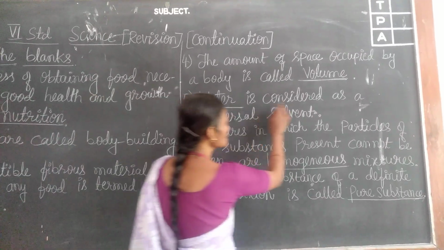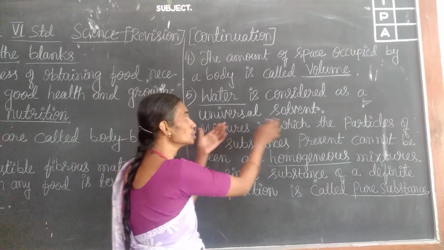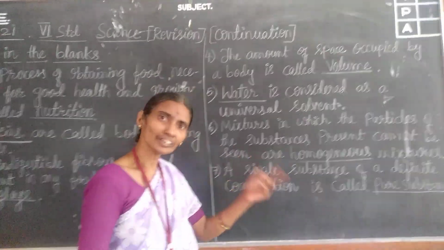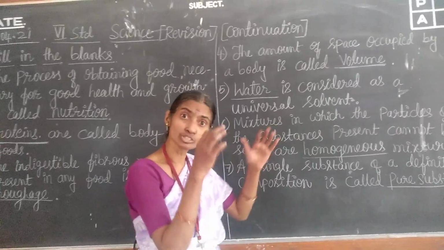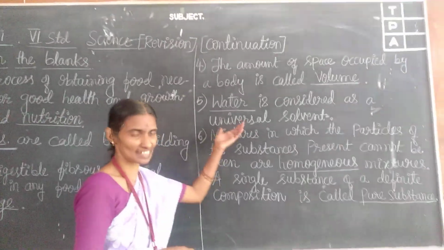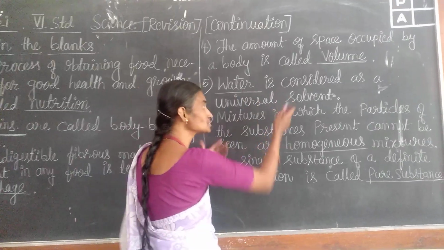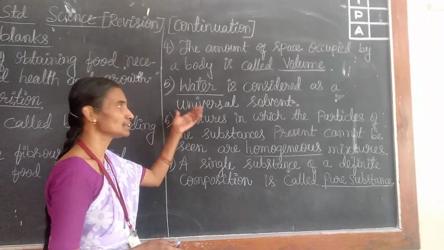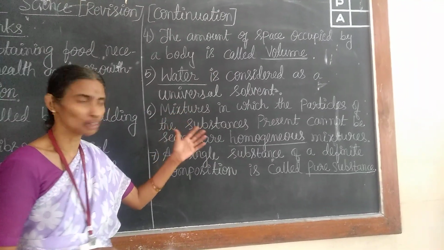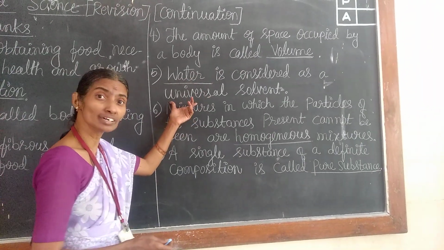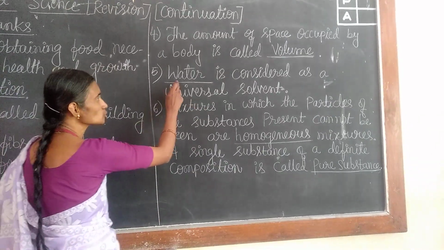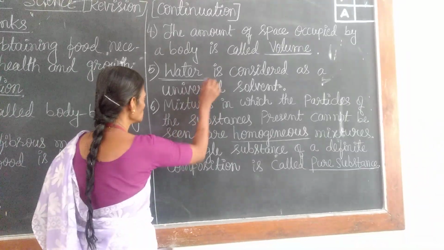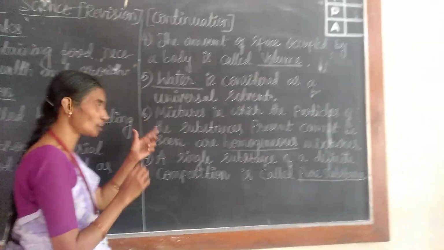Next, dash is considered as a universal solvent. You know solvent, the liquid or it may be solid, one which dissolves the other substance. So here water is called universal solvent. Since most of the substances dissolve in water, water is called universal solvent, because of its quality.